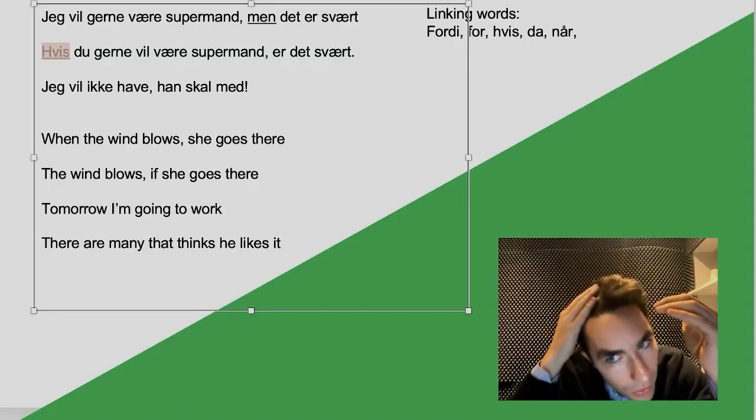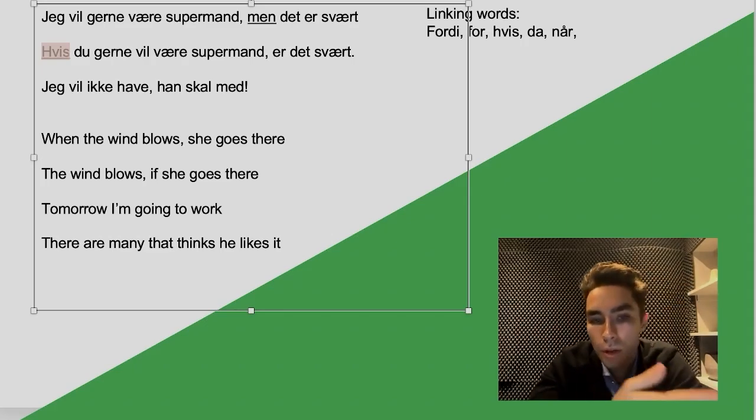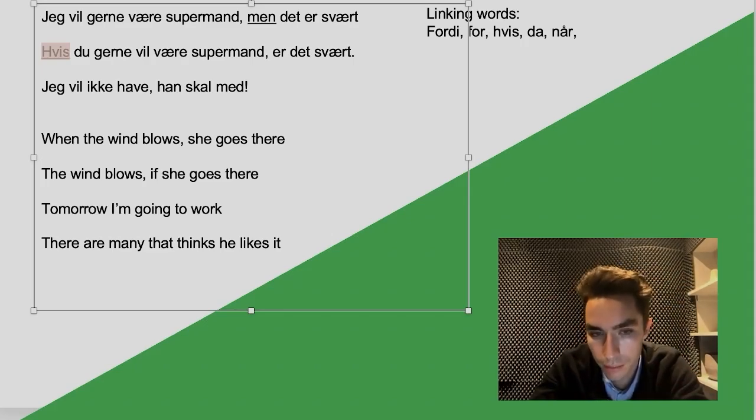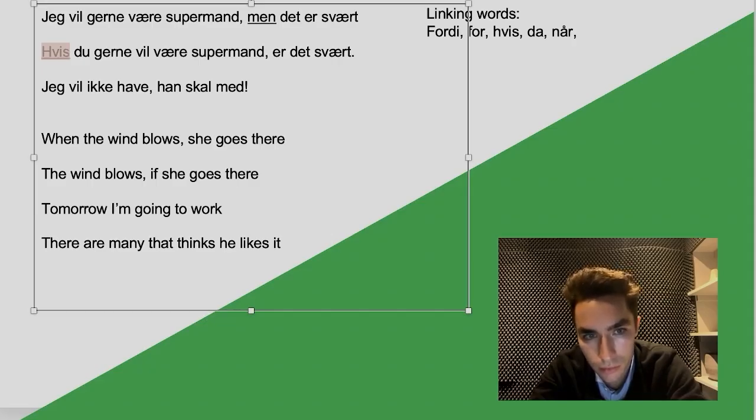Now that I think of it, if you say the linking word in the beginning, I don't think it can actually be after the comma. Hvis du gerne vil være Superman, I don't think we can even put a linking word after the comma here, because we have it in the first. Maybe we could have actually de here.